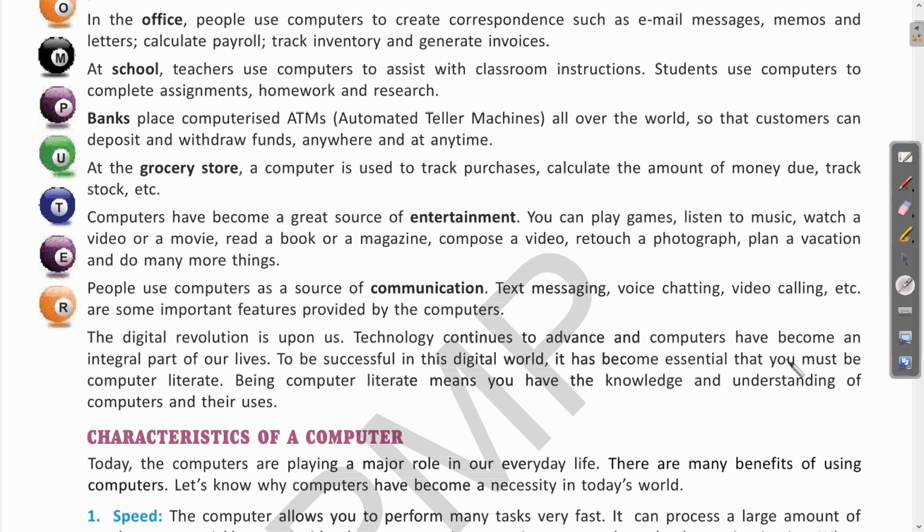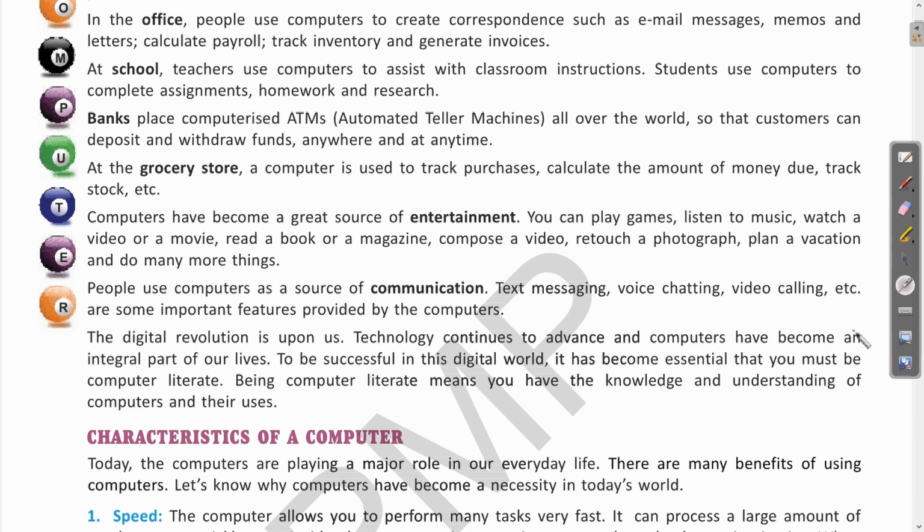We can see that the computer is very important and it is making us very informative, and not only that, it is helping for the betterment of our lives. Clear? In this situation, when there is crisis everywhere, the computer is playing an important role.